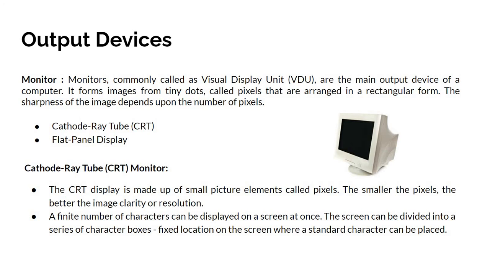The smaller the pixels, the better the image clarity or resolution. A finite number of characters can be displayed on a screen at once. The screen can be divided into a series of character boxes, fixed locations on the screen where a standard character can be placed.